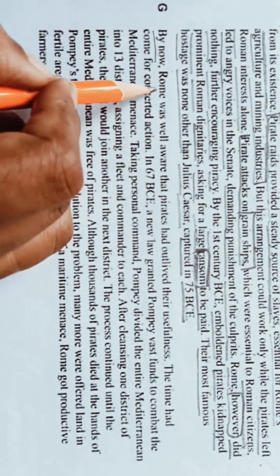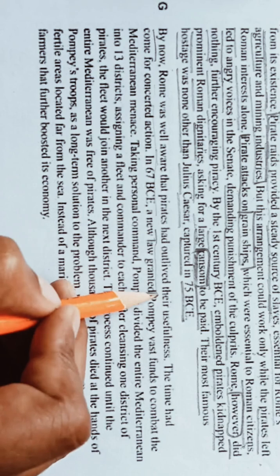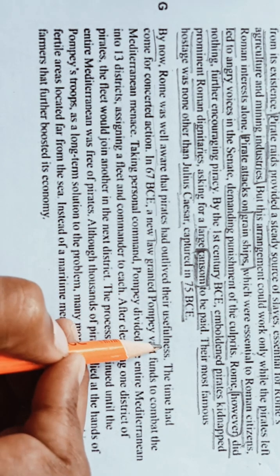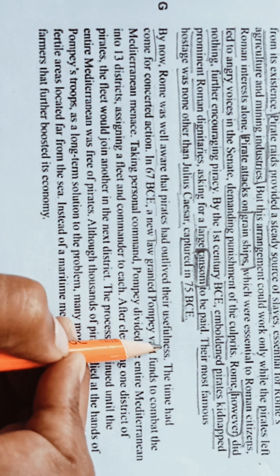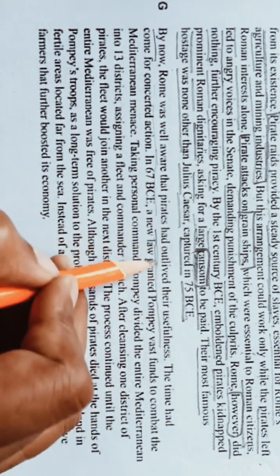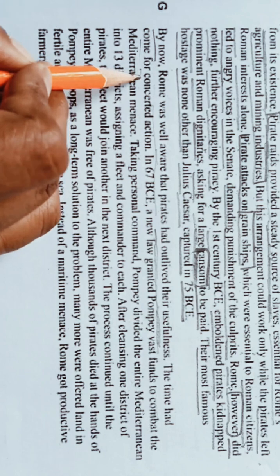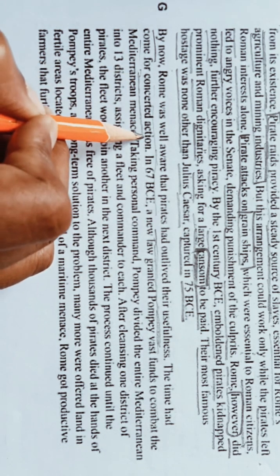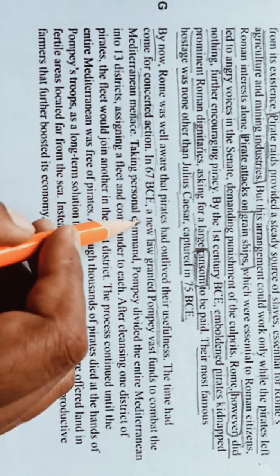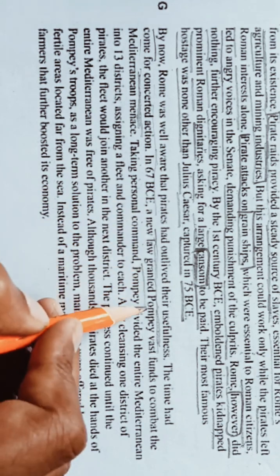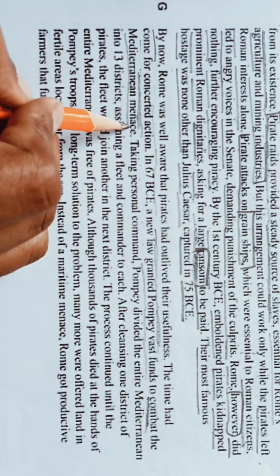By now Rome was well aware that pirates had outlived their usefulness. Okay, outlived means to live longer, means to exist longer. Their usefulness. The time had come for concerted action. Okay, concerted action means coordinated action. In 67 BC, a new law granted Pompey vast funds to combat the Mediterranean menace.